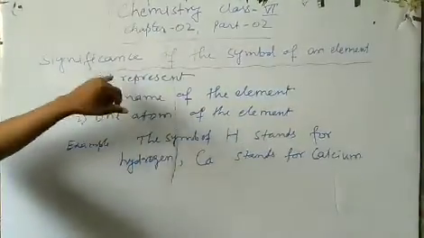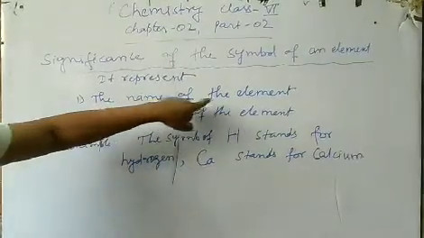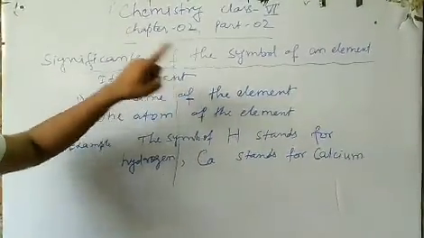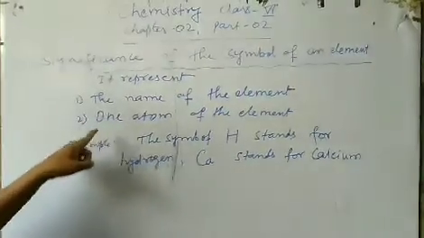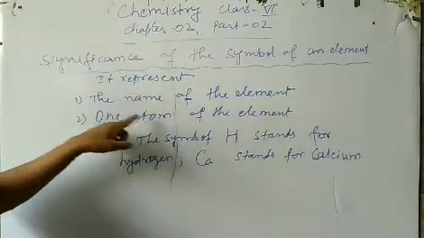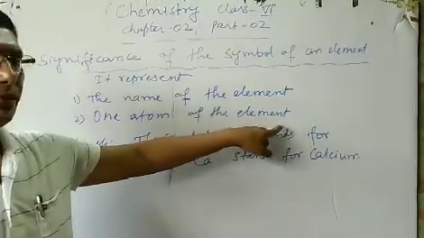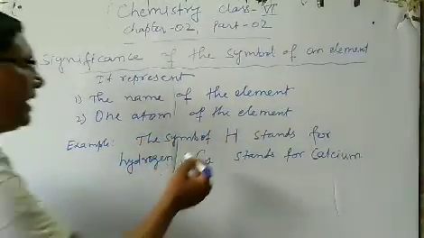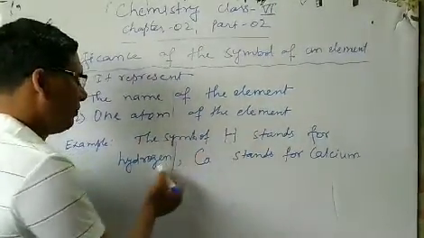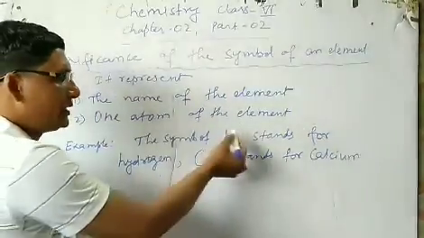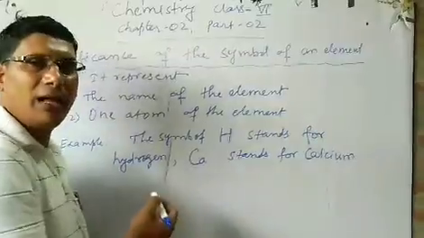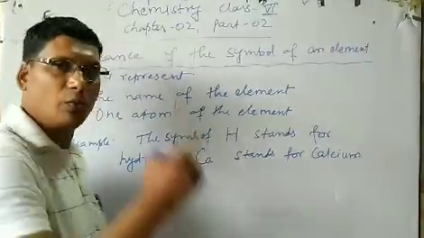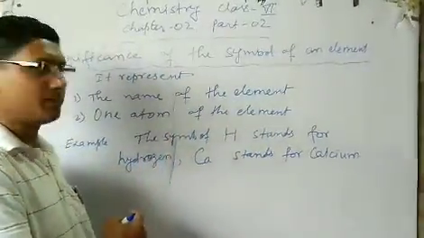A symbol represents the name of the element, and it also represents one atom of the element. For example, H is a symbol of hydrogen. H stands for hydrogen. So H represents hydrogen, as well as one atom of hydrogen.